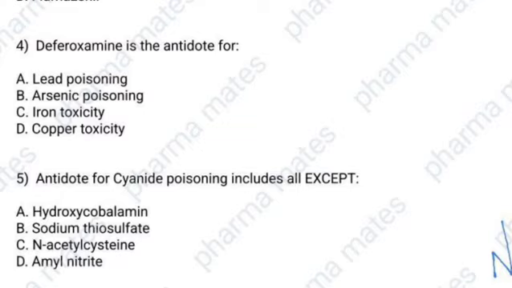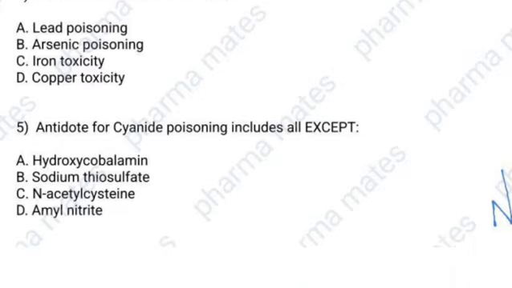Okay. The last question is, antidote for cyanide poisoning includes all except. See, the question is, antidote for cyanide poisoning includes all except. Which is the exception? Options are hydroxocobalamin, sodium thiosulfate, N-acetylcysteine, amyl nitrite.